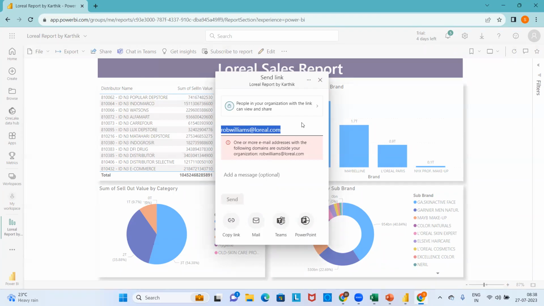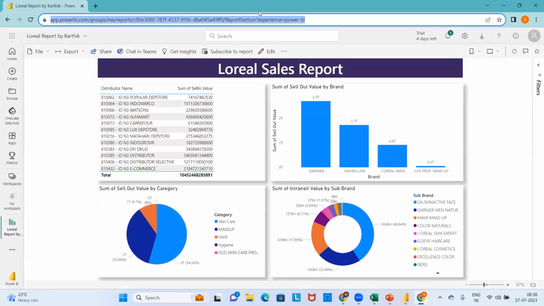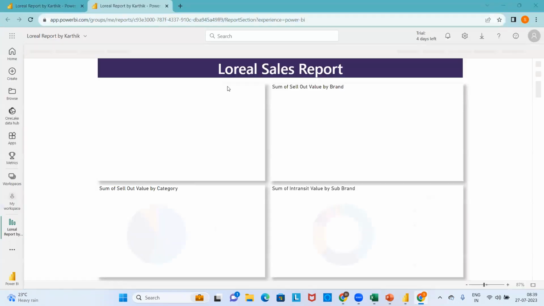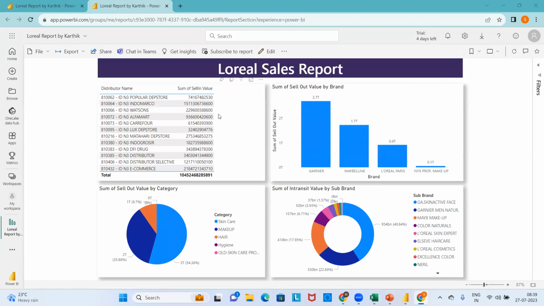Once Karthik clicks on send, this link will go and sit inside Rob Williams's email ID. The URL of this report will be directly delivered to his email ID. So the client can get notified that Karthik has shared a report with him. Once you click on that link, you can see the same thing opens. When the client clicks on that, it redirects to the same Power BI report, right?